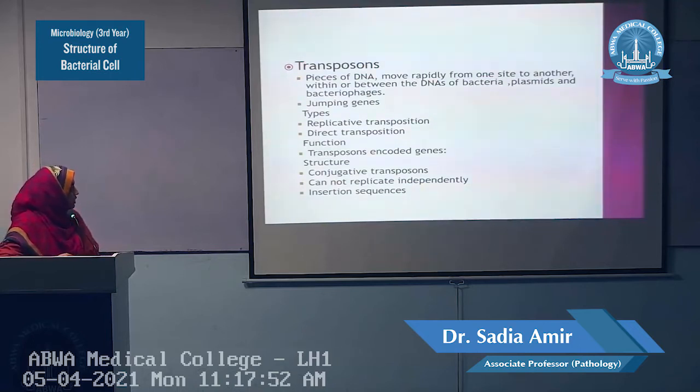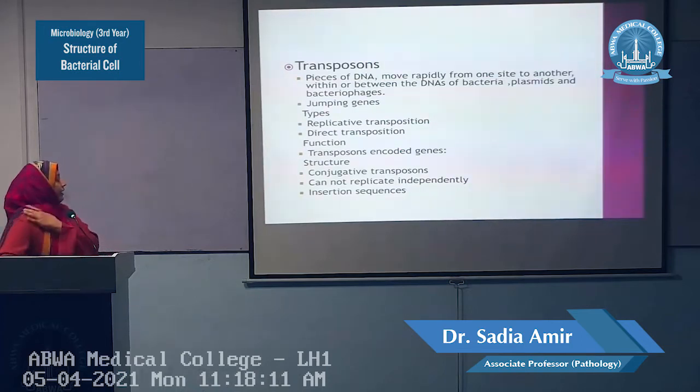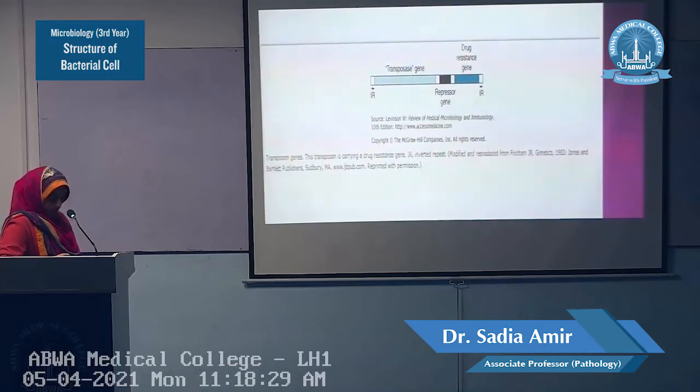There are different functions of the transposons. Transposons encode the genes for antibiotic resistance especially. They carry the genes for antibiotic resistance, toxins and different enzymes. The transposons can be transferred, as I told you, from one site to another site even through the conjugation process. Because they move rapidly from one site to another, they are called conjugative transposons. They cannot replicate independently.